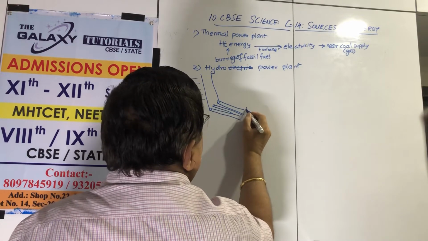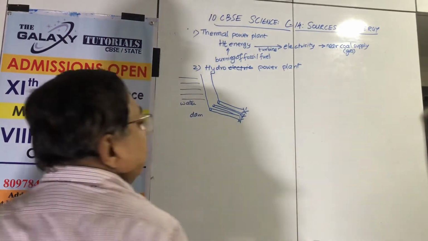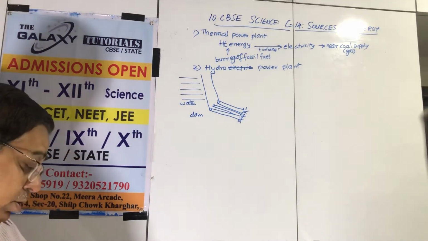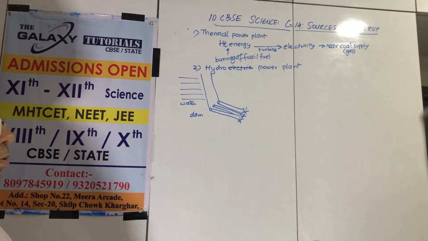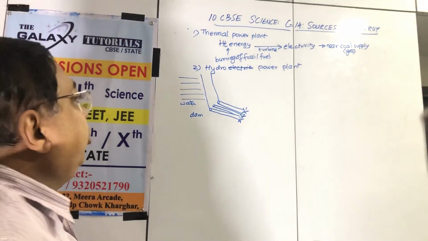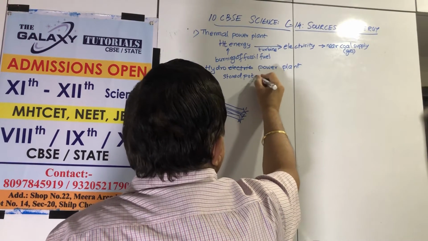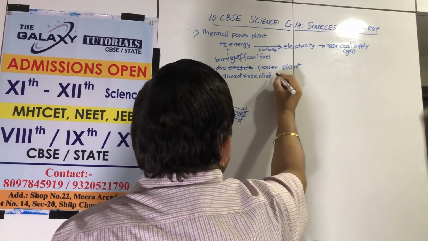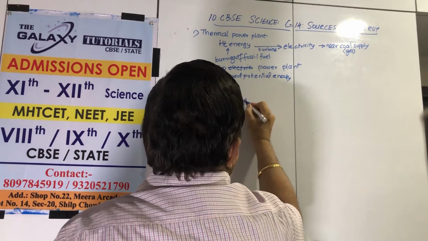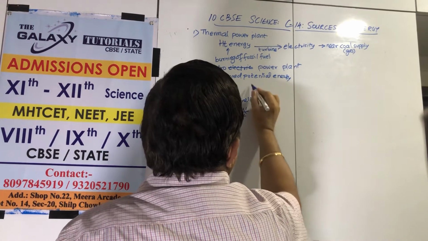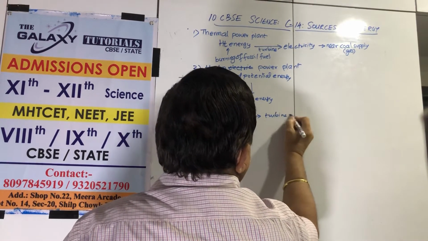And here are those fans of mine. Okay, when the water rushes, it will rotate the fan, just like how I showed you in the experiment, and the fan will rotate, so there will be mechanical energy. So here, stored potential energy. We don't say water energy. When water is stored, it has potential energy. Here, water rushes out. So first, kinetic energy. From here, it will rotate the turbine to produce electricity.